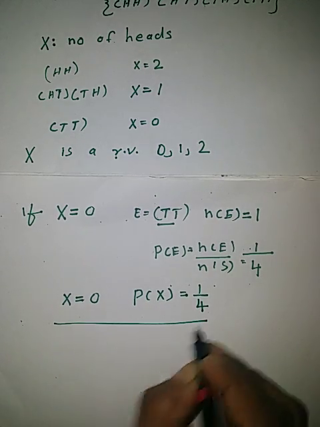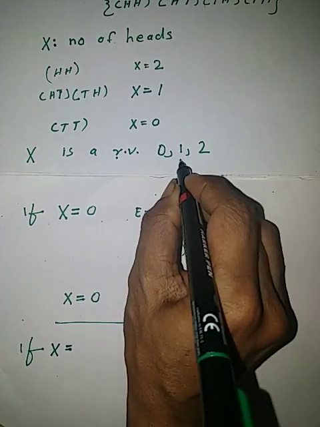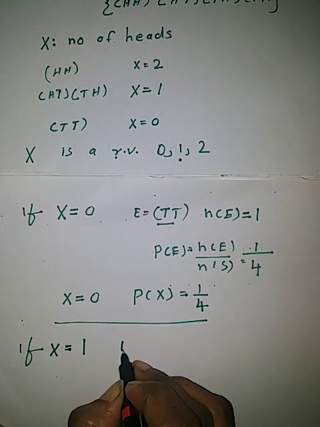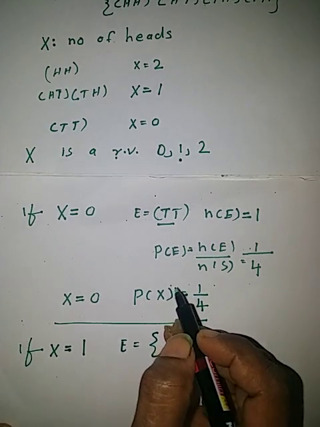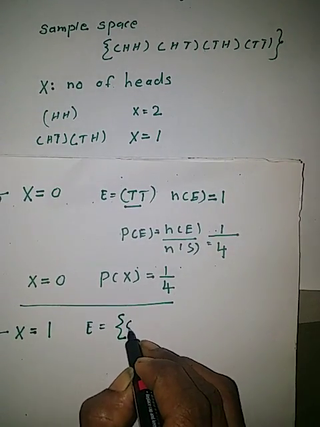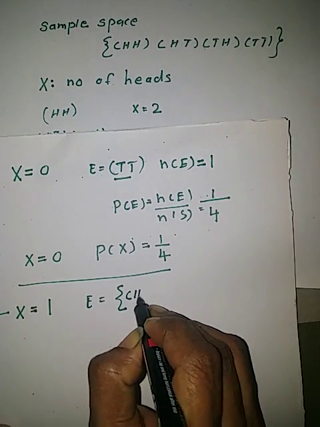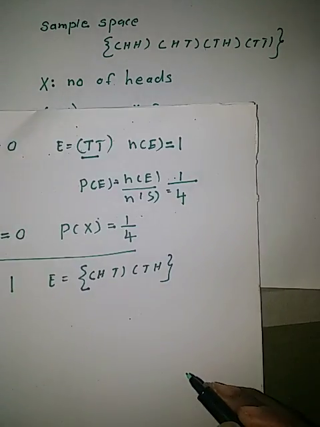Similarly, if X equal to 1, the event is X equal to 1, which means either HT or TH. The events are HT and TH.